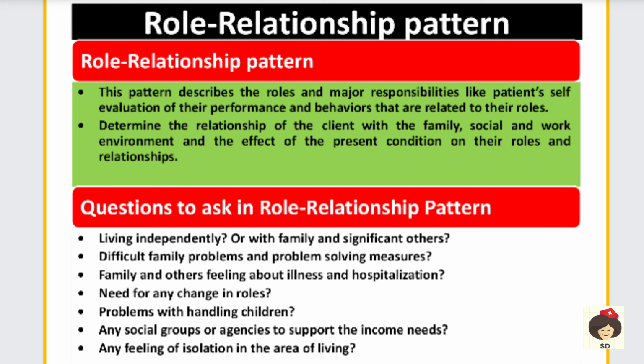Sometimes when a patient has the disease and is at home, the family may think he is a burden to the family. So he may have a bad relationship with the other persons. So you have to ask whether any negative feelings are there in the family, and the need for any change in roles. For example, if the person is the breadwinner of the family and has a chronic illness, he may not continue the job. So someone in the family has to look after the role. They have to change the breadwinner role. So you have to see whether there is any need, and according to that you have to plan the care.